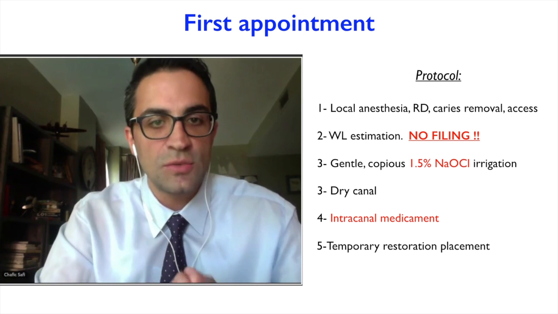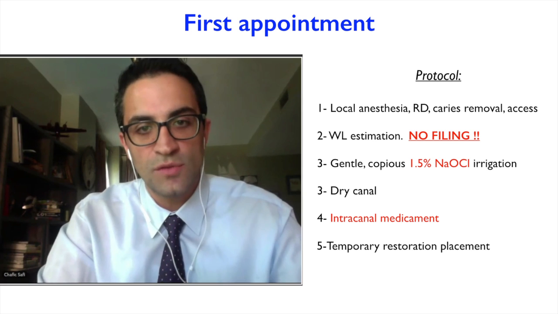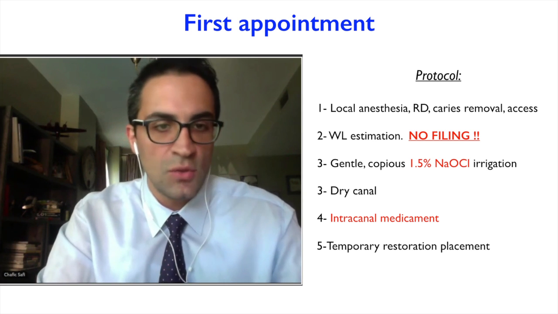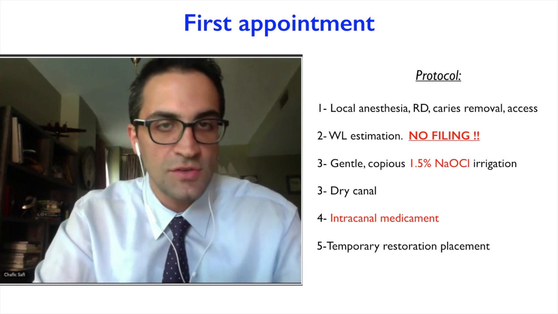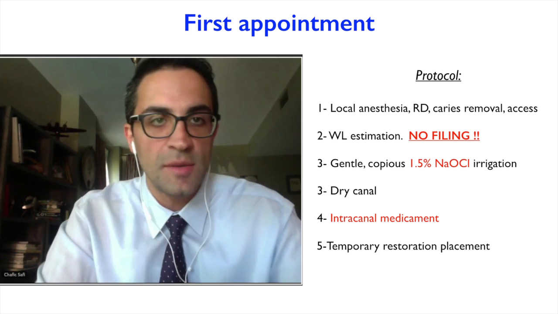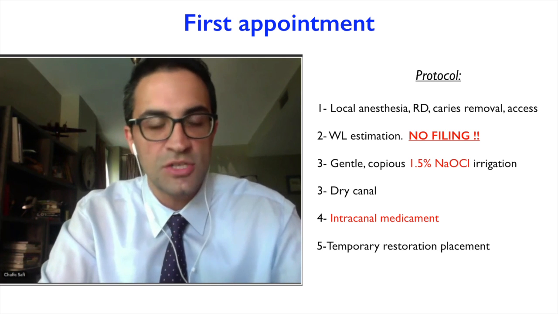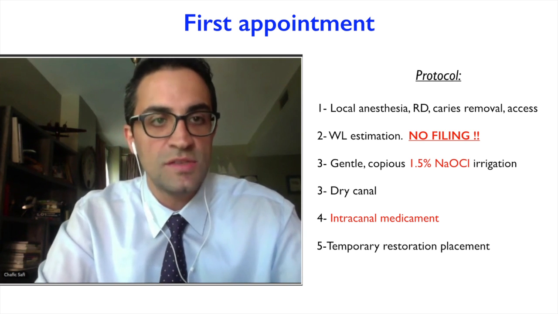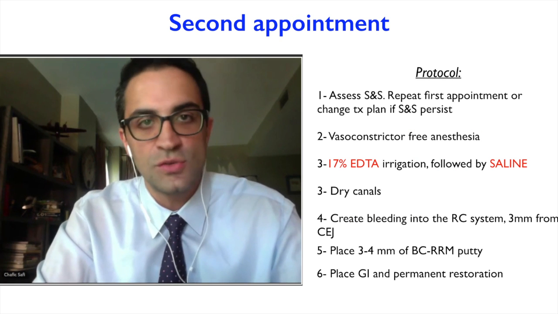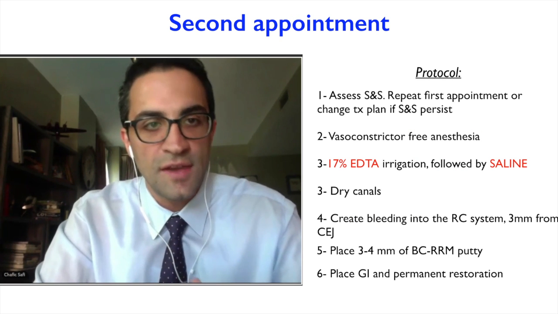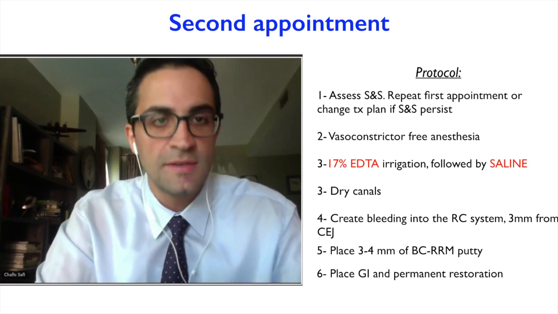After the working length estimation, we do a gentle copious irrigation of 0.5% sodium hypochlorite. We dry the canals, we insert our intracanal medicament, our triple antibiotic placed using a lentulo spiral. We put a small cotton pellet and temporary restoration, and then the patient is released, and we see him in a second appointment, which is usually about 10 days after the first appointment or 14 days.